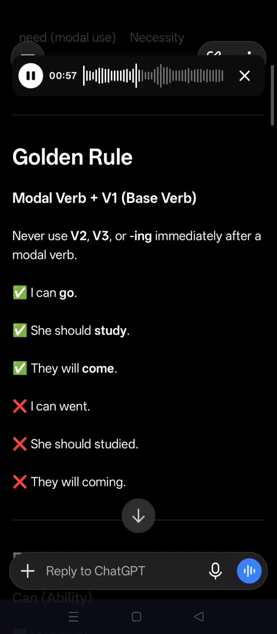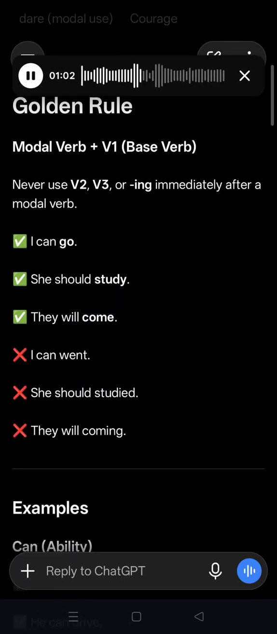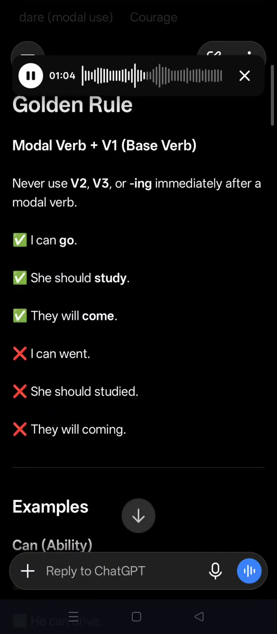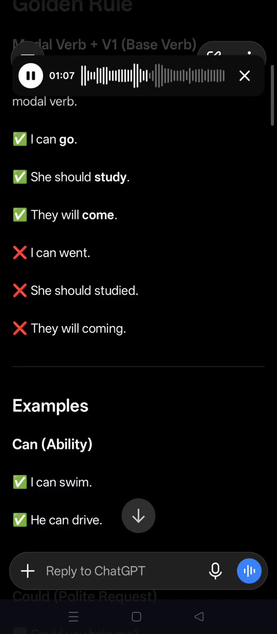Golden rule: after a modal verb, use V1. Never use V2, V3, or ing immediately after a modal verb. I can go, she should study, they will come. Wrong: I can went, she should studied, they will coming.